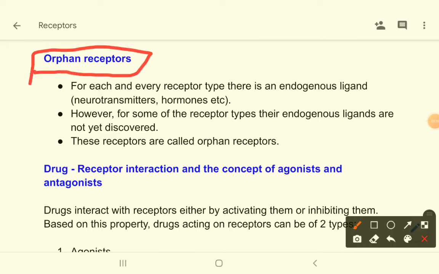So even some receptors are orphan. Well, this is not actually the case. These are named as orphan receptors.